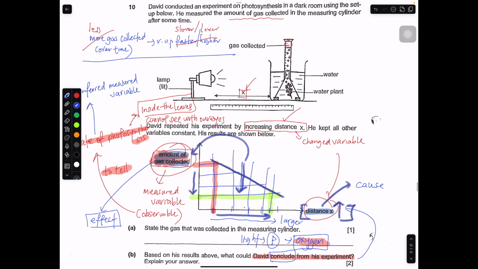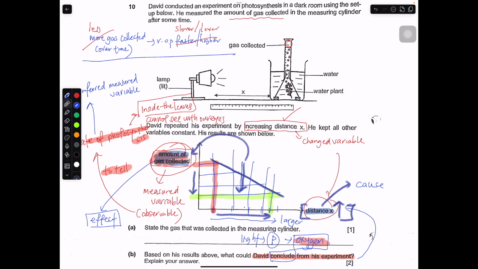Let me show you this part. When you increase distance x, let me just draw this part. You are trying to say that the light is actually becoming further and further away when you increase distance x. Sometimes you can't see it.